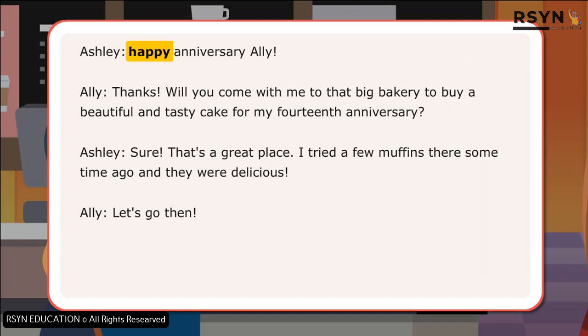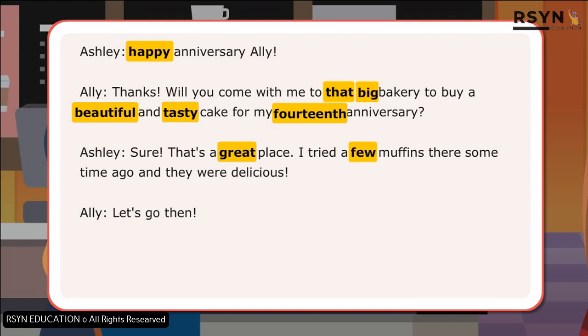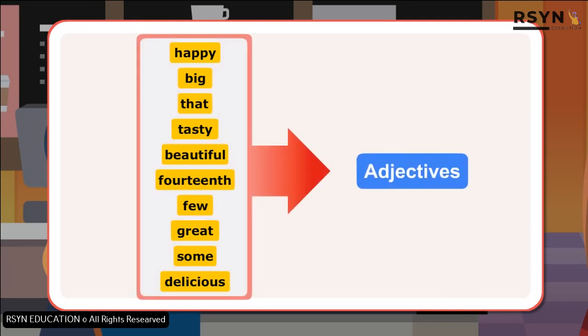In the conversation, Ashley and Ali have used several words that describe and modify. The words happy, that, big, beautiful, tasty, 14th, great, few, some, delicious are examples of adjectives.